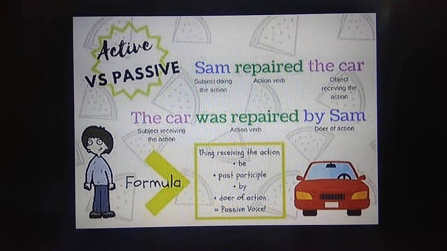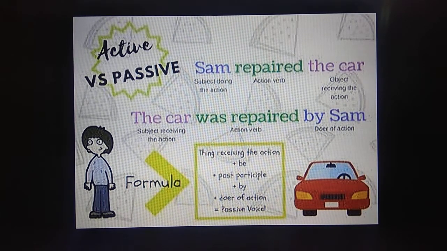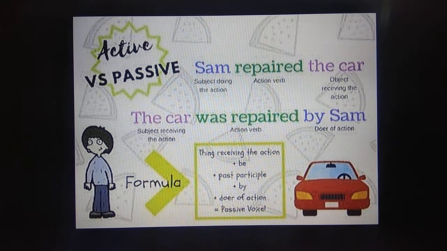So here you can see Sam repaired the car. So Sam, subject. So he is the one who's doing the action, and repaired is the action verb, and the car is the object which receives the action. So Sam, doer, verb, repaired, and receiver, the car. When it is converted into passive voice, the receiver will become the subject. So the subject is receiving the action, the car.